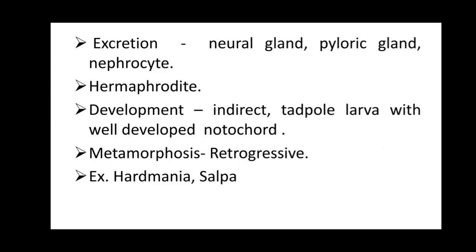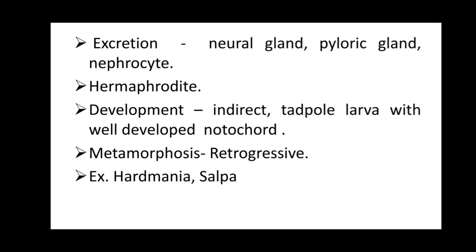Organisms are hermaphrodites. What is meant by hermaphrodite? The male and female sexes are present in the same organism, that is, male gonad as well as female gonad present in the same individual. Such individuals are known as hermaphrodite organisms.